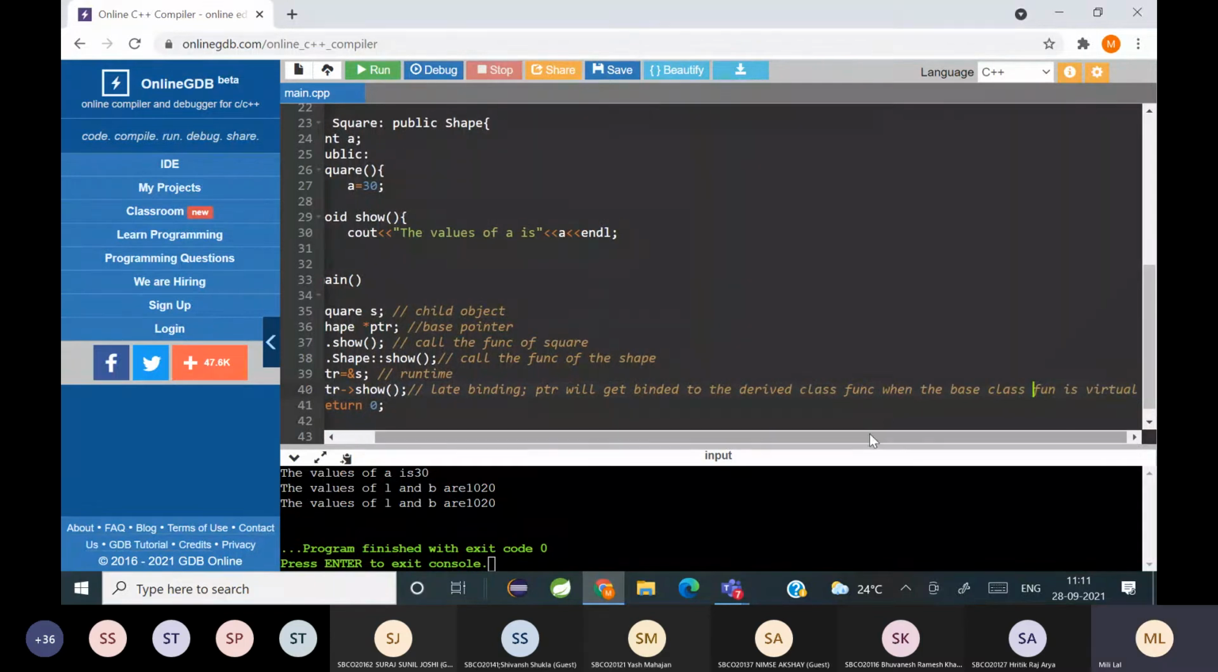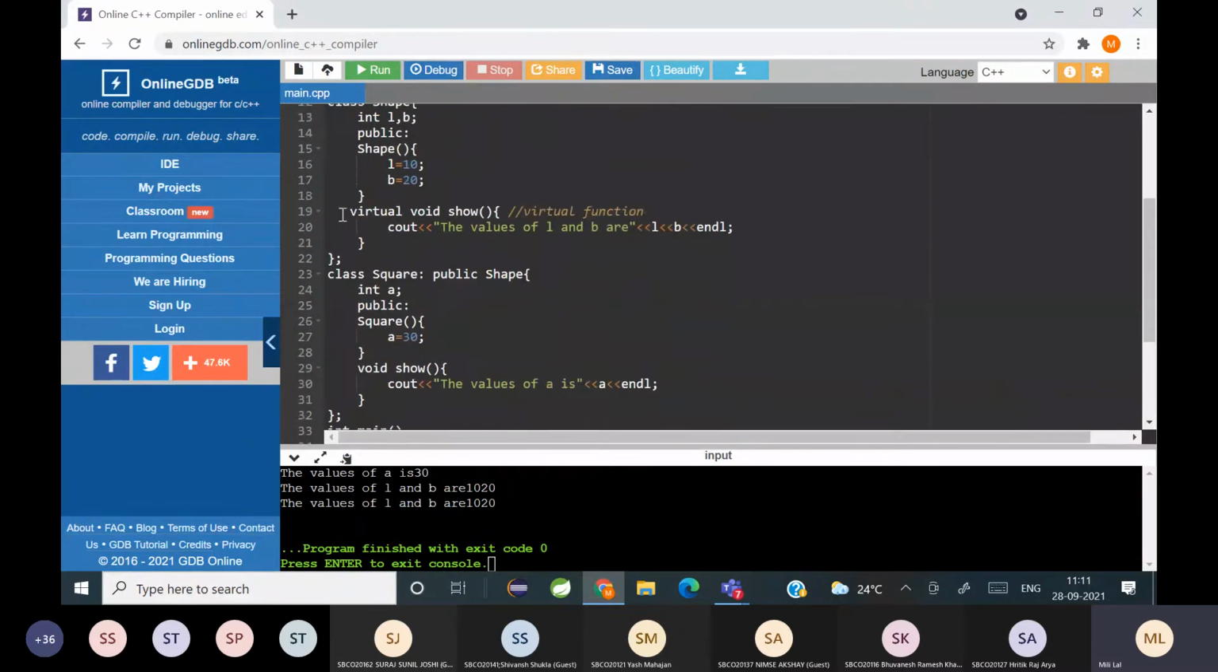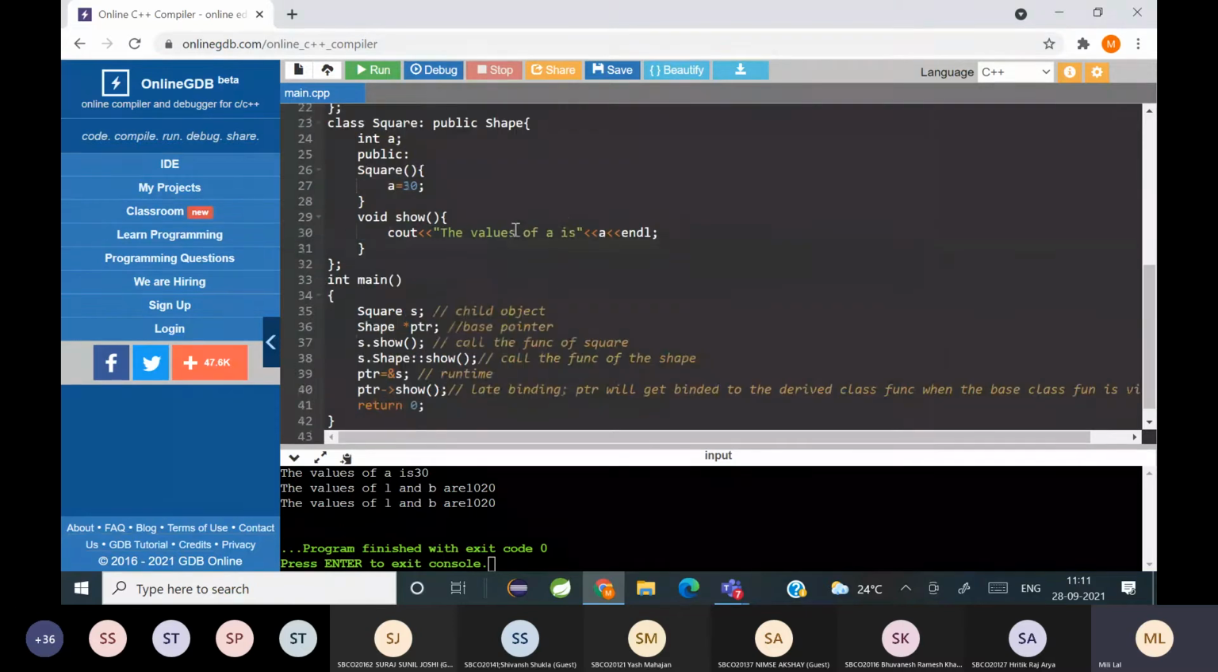So if you want the base pointer to point to the derived class function, in that case you have to make the base class function virtual. For making it virtual, you add the keyword virtual. In that case, instead of the early binding which took place previously, late binding will take place. That means the binding will take place during the runtime, and the pointer will now point to the function which is there in the derived class square.